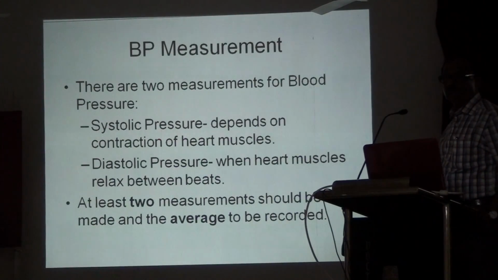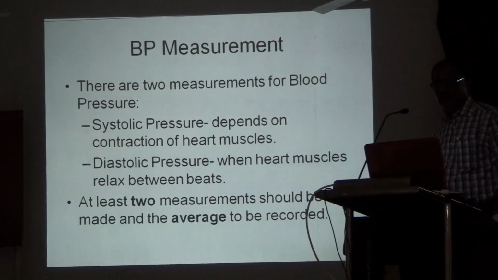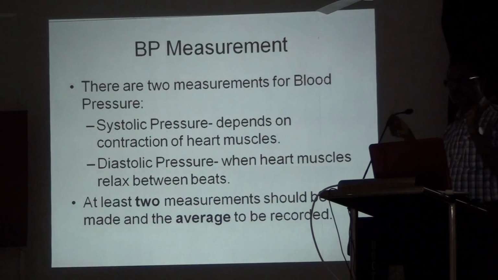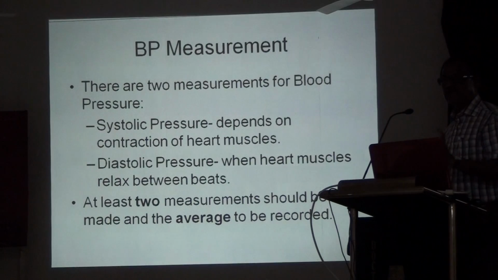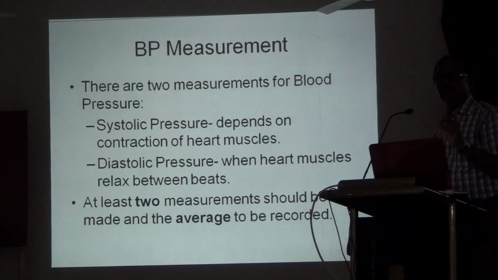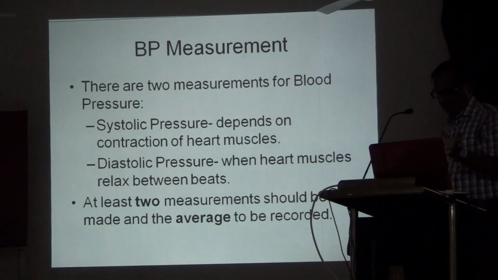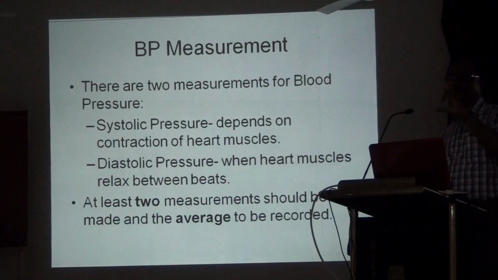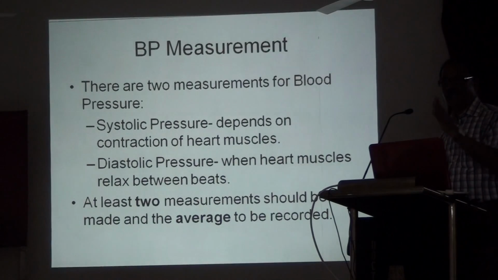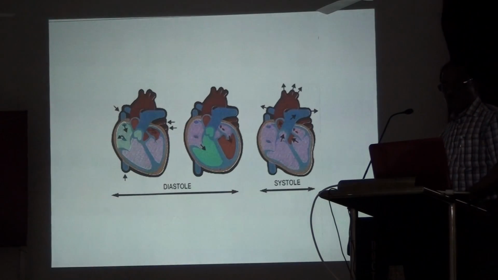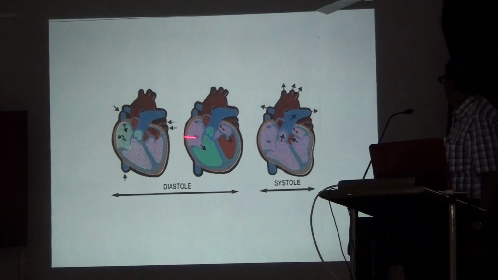In blood pressure there are two values: one is the systolic and the other is the diastolic. Systolic is during contraction, and diastolic is during relaxation of the heart between beats. At least two measurements should be taken in subsequent periods, for example twice in a week, with two systolic and two diastolic readings, and if the average is high, then you can say the person has hypertension.